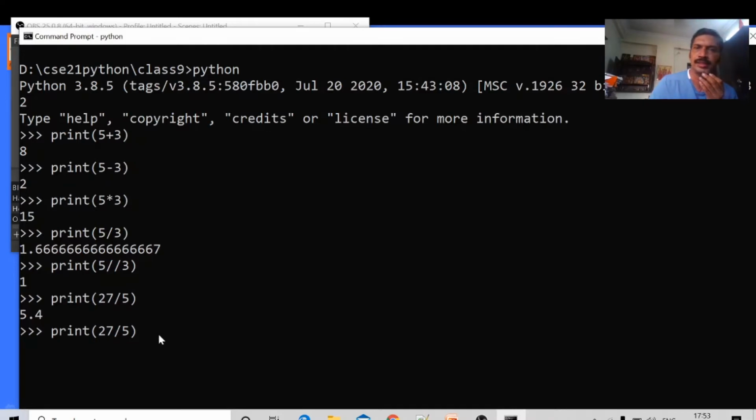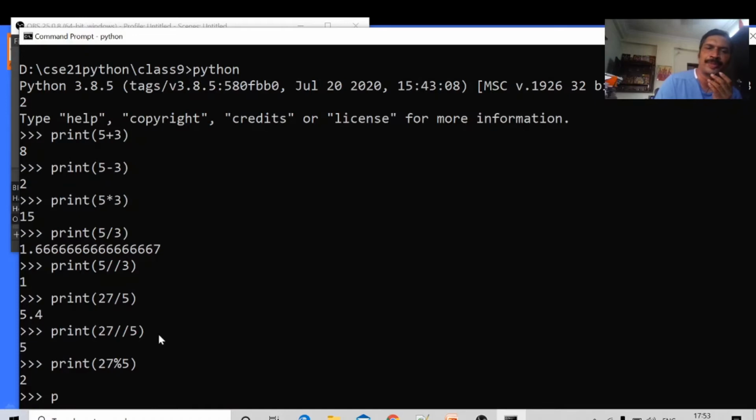Next, to get the floor value of an integer division, we will use double slash. What is the floor value? 5. Okay, next remainder. When 27 is divided with 5, percent 5. What is the remainder? How many times will it cancel? 5 times it will cancel, 25. 27 minus 25 is 2. That remainder will come here.